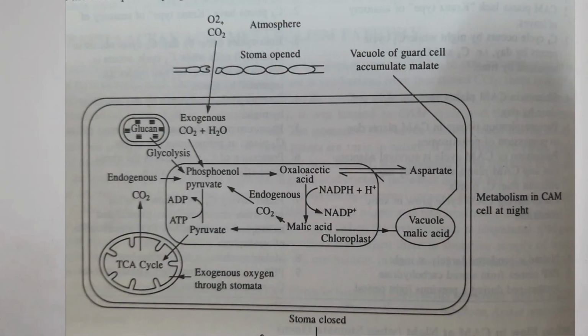A similar condition we can observe in some other plants. The presence of these C4 acids can be traced in some other plants also. Which are they? They are known as the CAM plants, the plants which have crassulacean acid metabolism. The crassulacean acids are nothing but these 4-carbon acids such as malic acid, aspartic acid, oxaloacetic acid, etc.